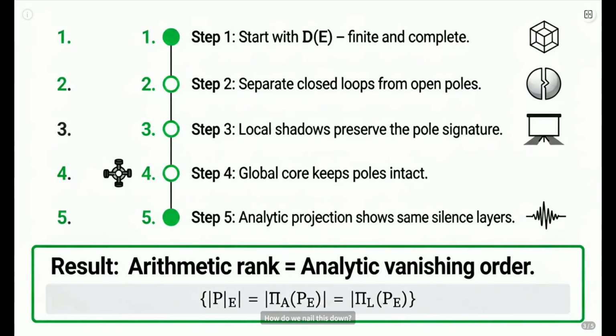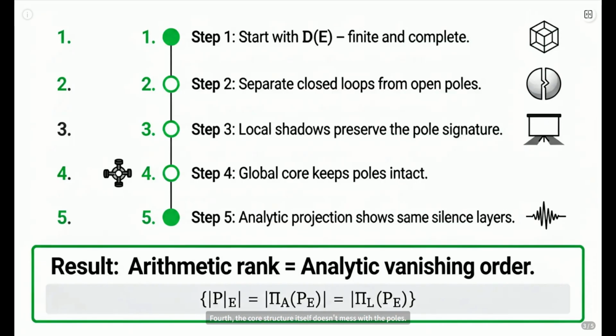How do we nail this down? It's a neat chain reaction. First, we take our semantic object D of E. It's finite, meaning every part has a clear origin. Second, we sort it. Closed loops go here, open poles go there. Third, any local look, any shadow, must respect this original pole setup. No new poles popping up.